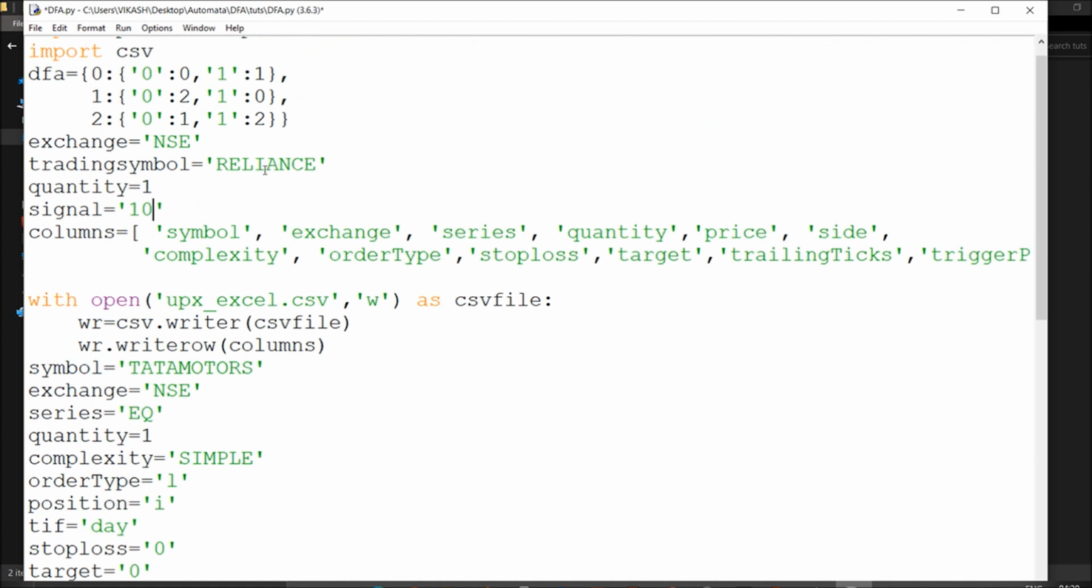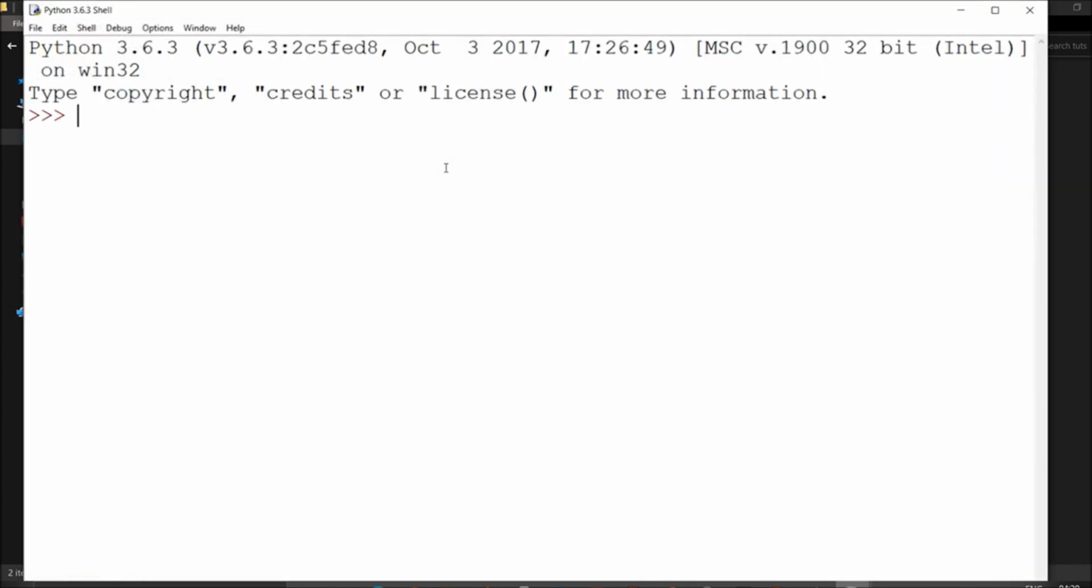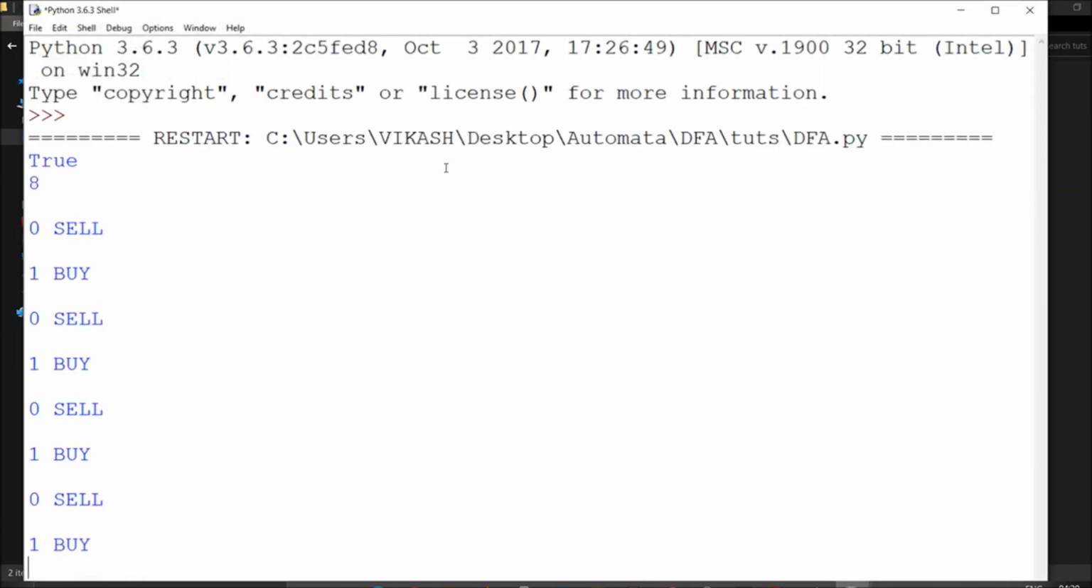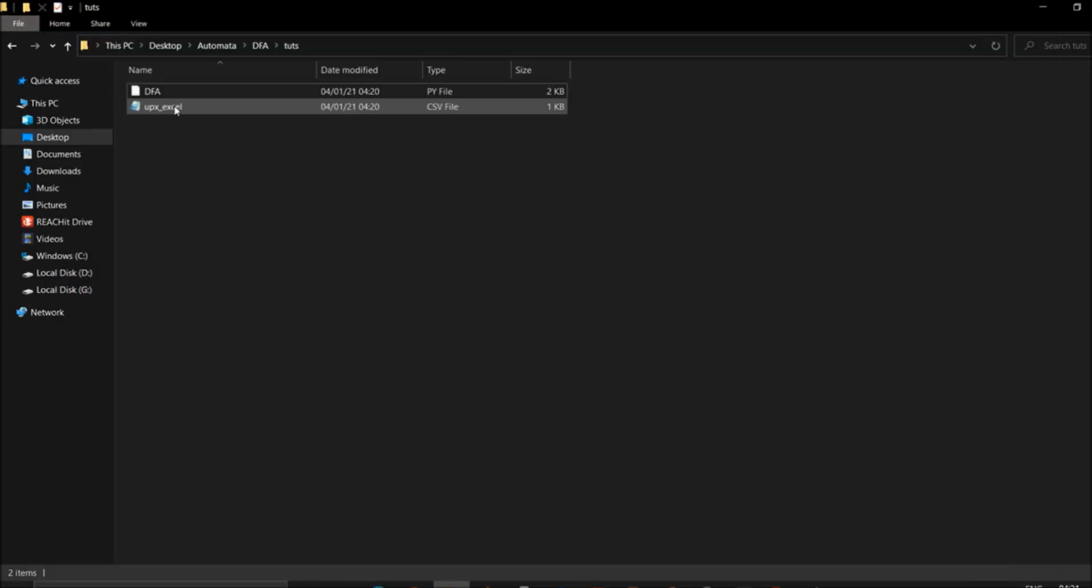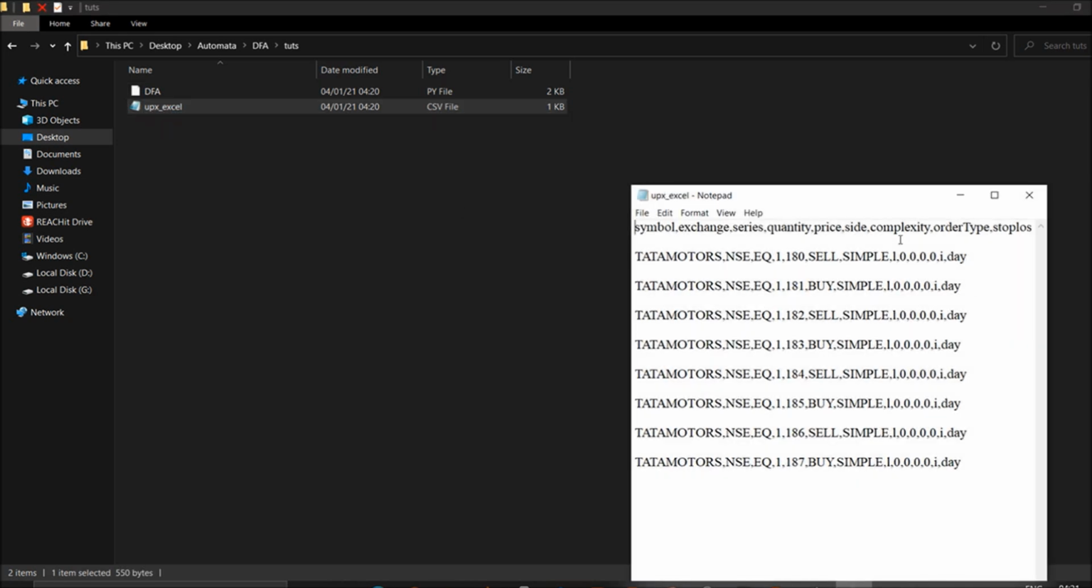Right now I am going to sell on every dip. It will definitely populate my Excel CSV. You can check around and do whatever you want, and place the orders as per your requirements. My CSV file is UPX underscore Excel, and it is populated with each and everything.